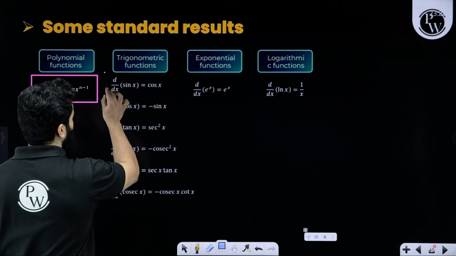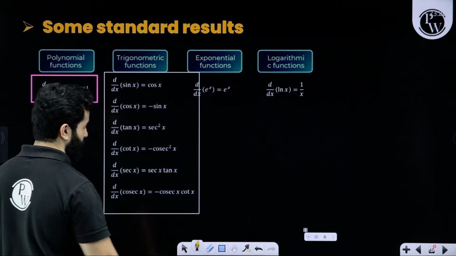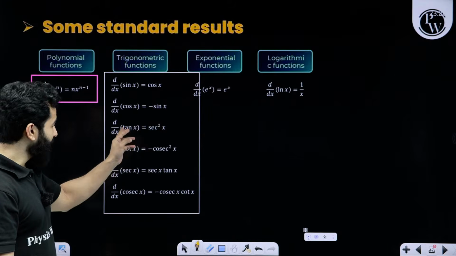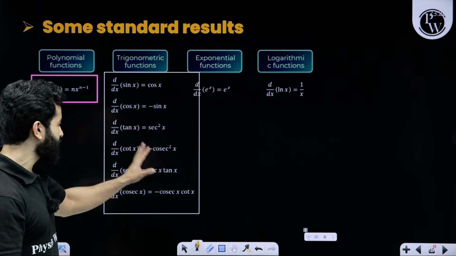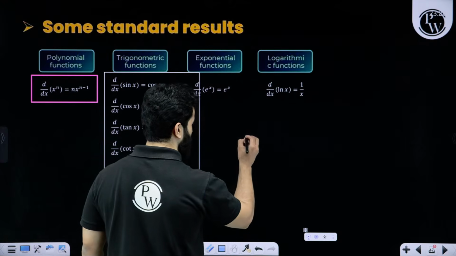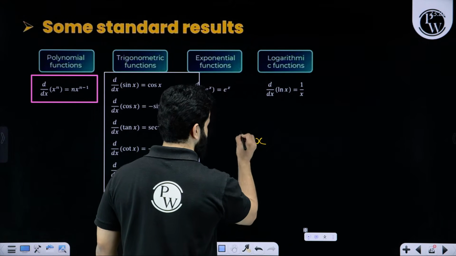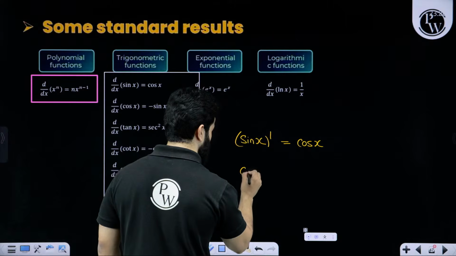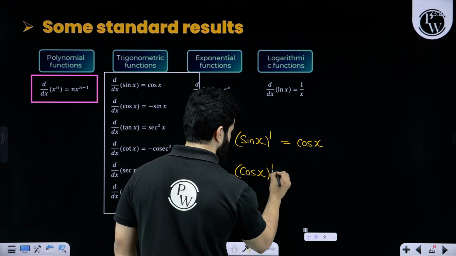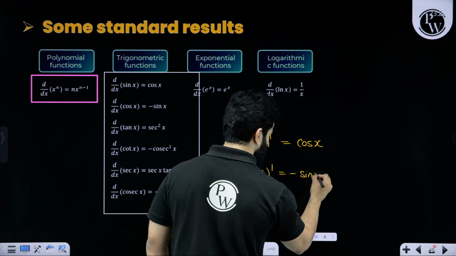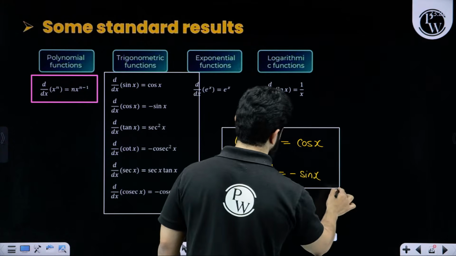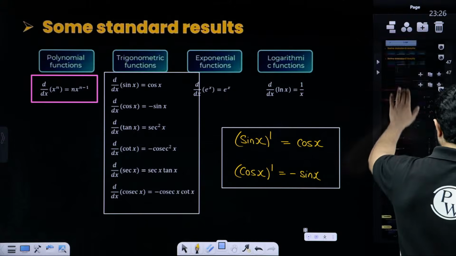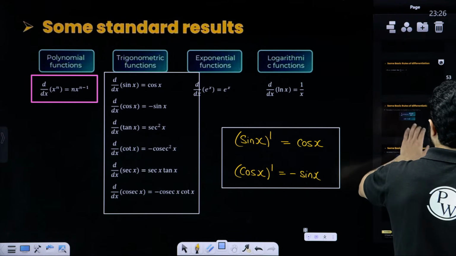Friends, these are the rules for differentiation, right? Differentiation of sin x is cos x, differentiation of cos x is minus sin x, and tan x is sec square x, and cot x is cosec square x. But I only want you to look at differentiation of sin x, it is cos x, and differentiation of cos x is negative times of sin x. And after this, we will first discuss quotient rule and product rule, and then we are going to talk about differentiation of tan x.